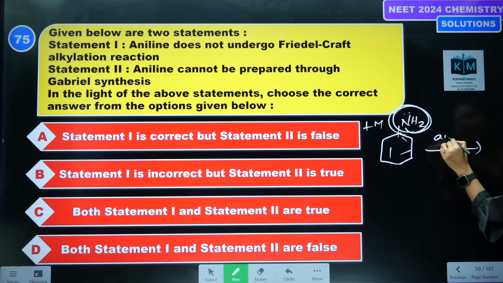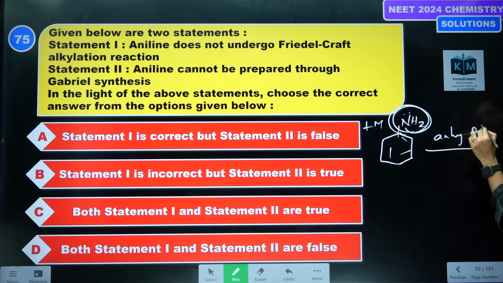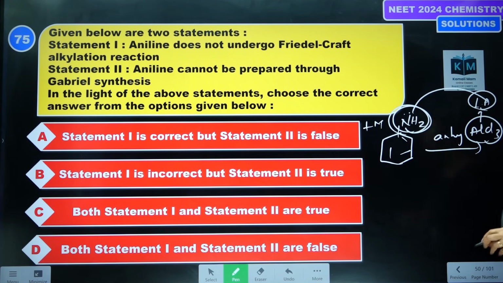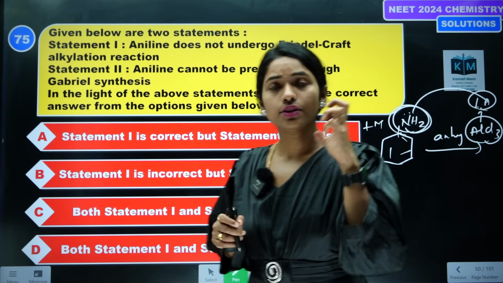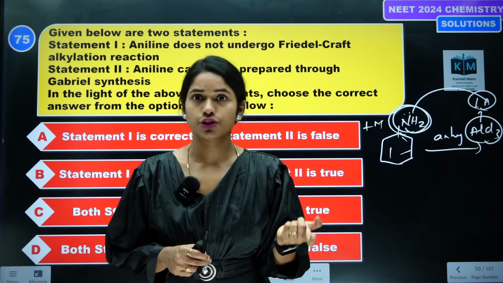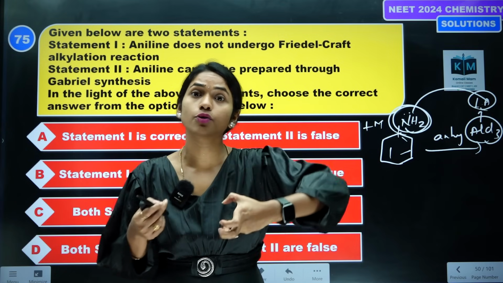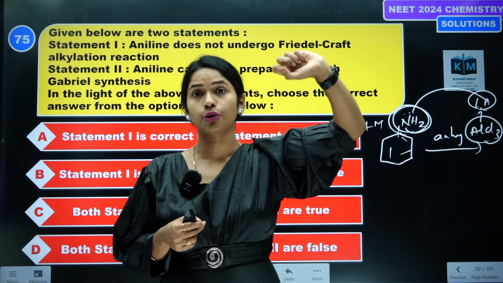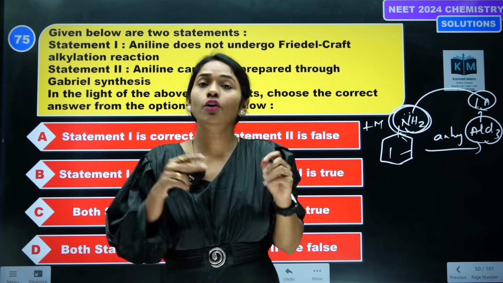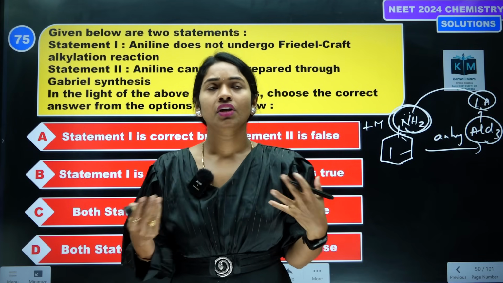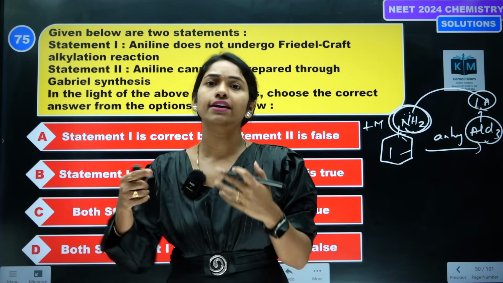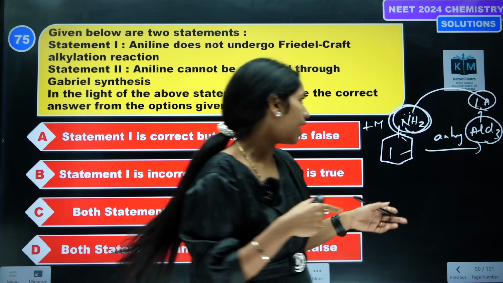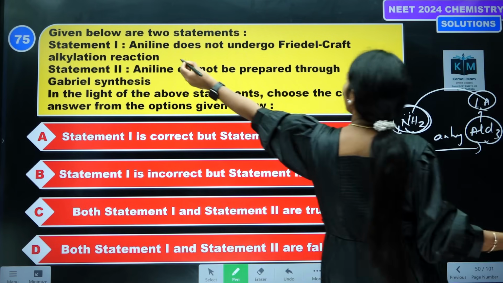Whenever we add anhydrous AlCl3, this AlCl3 is a Lewis acid, electron deficient, and it needs electrons. It is useful only to generate the electrophile, but in this case it goes and attacks the NH2 group. That is the reason aniline can't undergo the reaction with the reagent we are adding. So this is a correct statement.